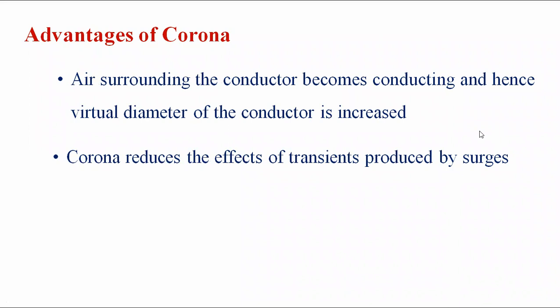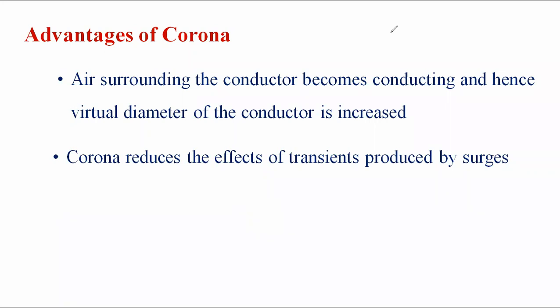And the next one, corona reduces the effect of transients, the surges. Actually, in the transmission line, the transient, the surge, is an interruption of the current. Already here, due to the formation of the corona, it is considered a non-sinusoidal wave. Due to that, it reduces the transients.